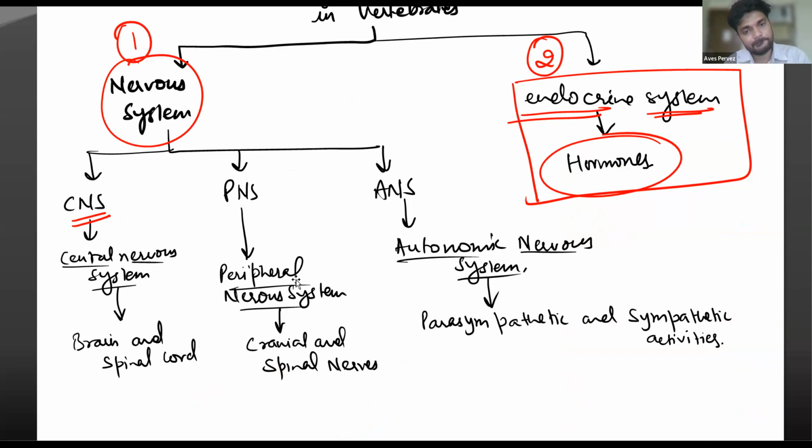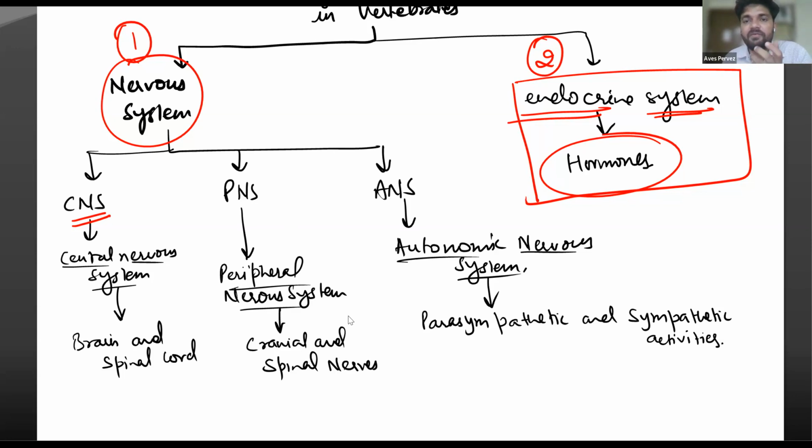But the spinal nerves come from the spinal cord, right? Yes, they come from the spinal cord, but we have separated them because they are distributed in the whole of the body. Every part of the body has a spinal nerve. In the brain and spinal cord we have only the central nervous system, but the peripheral nervous system has the cranial nerves and spinal nerves that come from them.